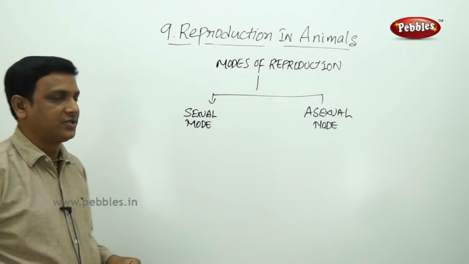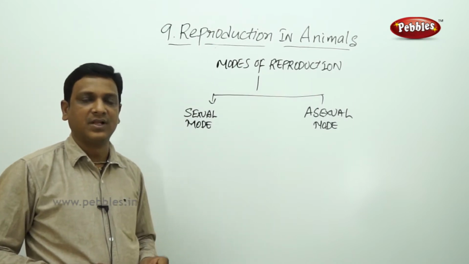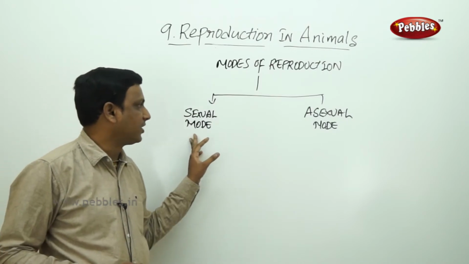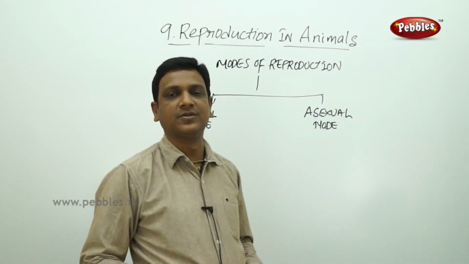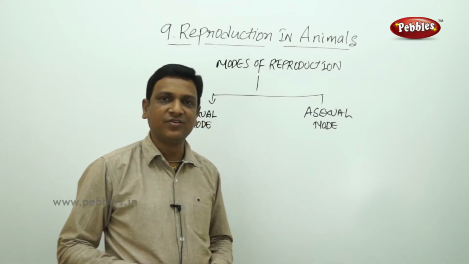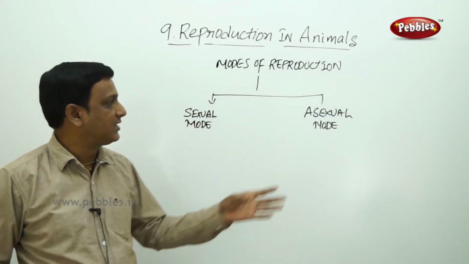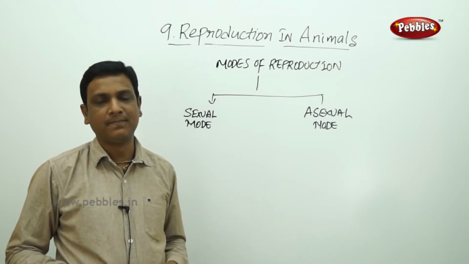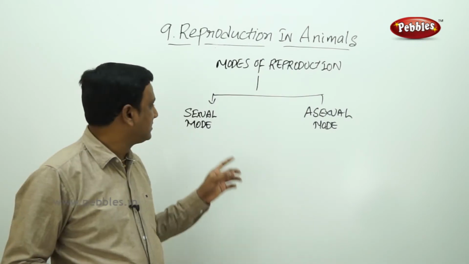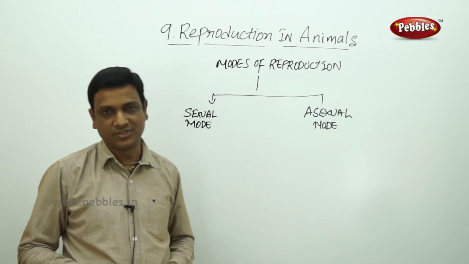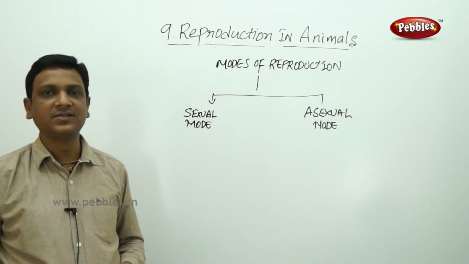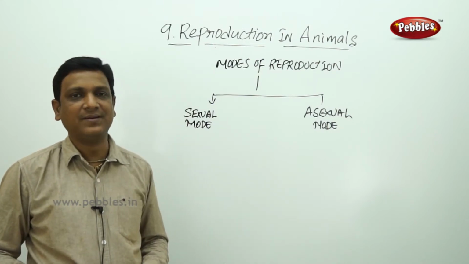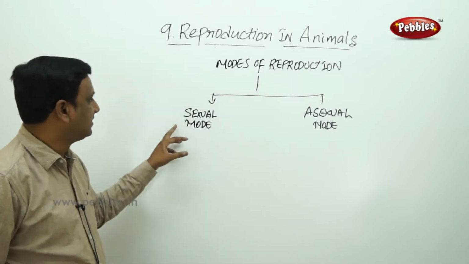So modes of reproduction: just like in plants, there are two different modes of reproduction observed in animals. Sexual mode of reproduction and asexual mode of reproduction. Generally, in case of plants, we find so many examples of asexual reproduction. But in animals, it is limited. Most of the animals take part in sexual mode of reproduction. Only in few cases do we find the asexual mode of reproduction in animals. But the majority of animals reproduce by the sexual mode.